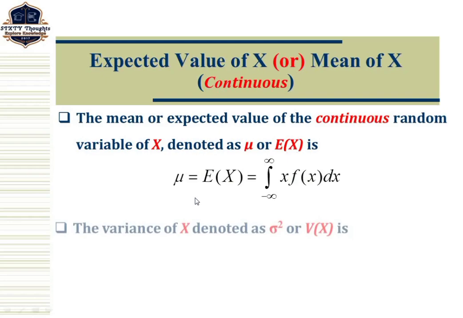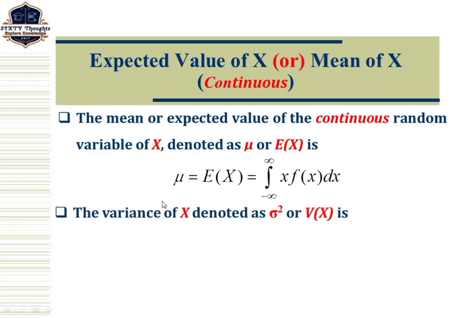Okay. Similarly, we define what is meant by the variance of X. The variance of X of a continuous random variable capital X is denoted as sigma square, or variance of X, and is defined by sigma square equal to variance of X equal to expected value of X square minus expected value of X whole square.